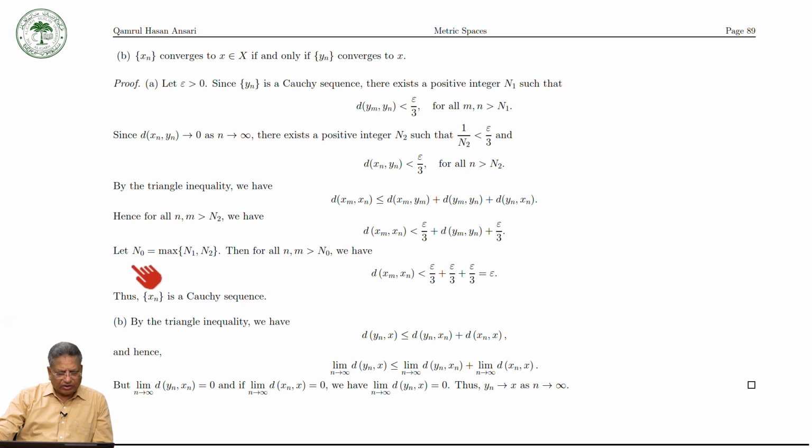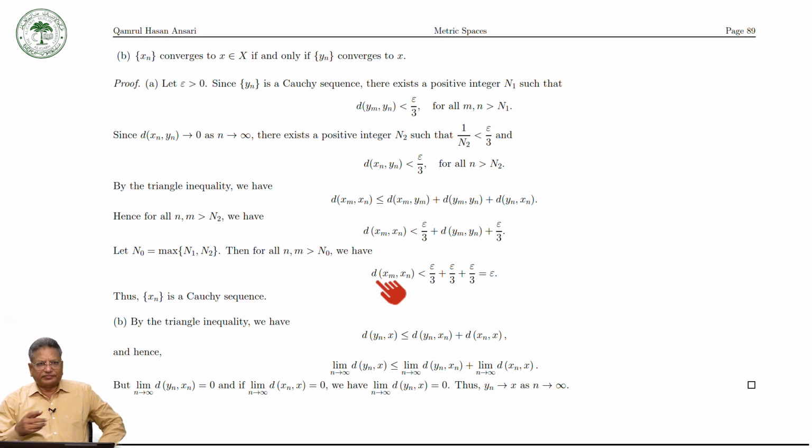Now take n naught equal to the maximum of n1 and n2. Then for all m, n greater than n naught, we have each term less than epsilon by 3, so the whole is less than epsilon. And therefore x_n is a Cauchy sequence. So this way we can prove that.